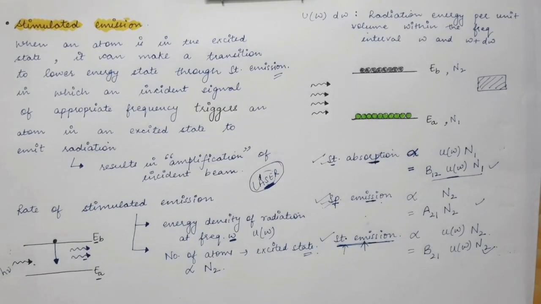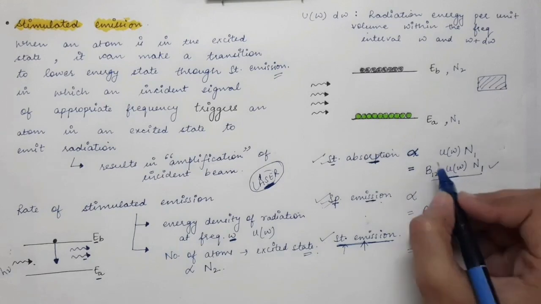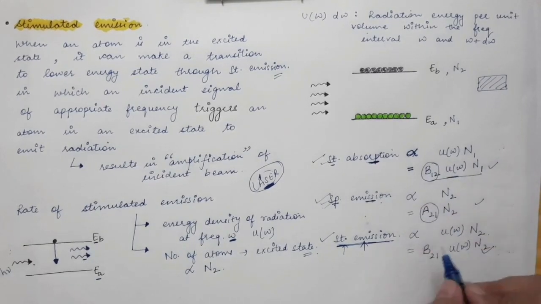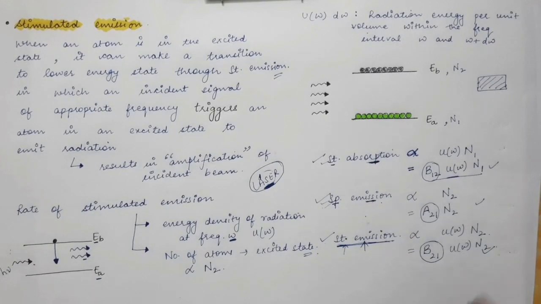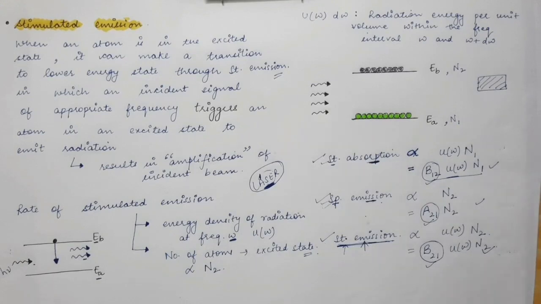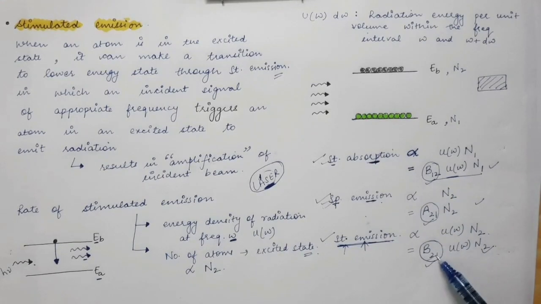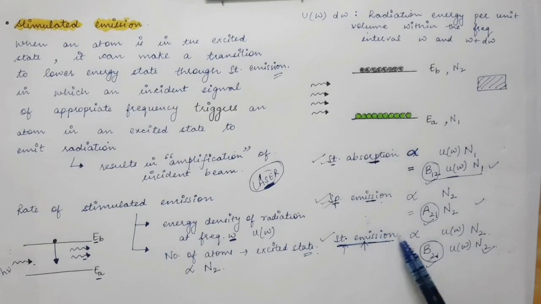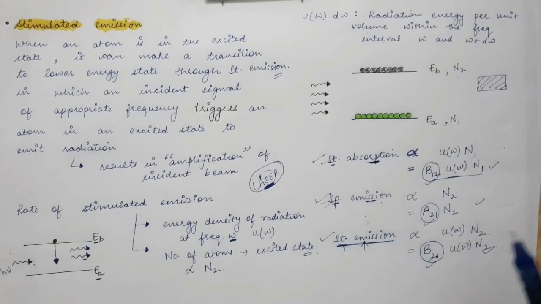In the next lecture we will discuss these Einstein coefficients, and we will find a relation between them using Planck's law, that is, the black body radiation, and the concept given by Einstein. We will also see how the rate, or the probability, of stimulated emission can be increased in the case of laser.